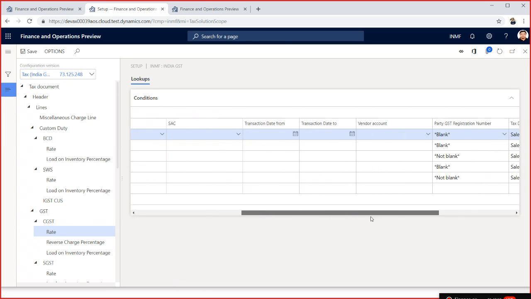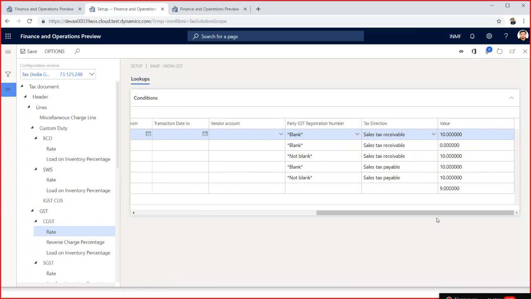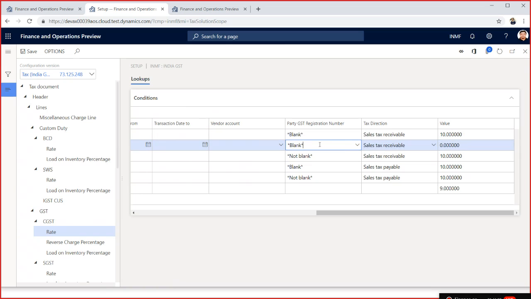So you can see here the combination. I say my party registration, I can select the vendor as well. My party registration is blank. My tax direction is receivable. My tax rate is 0.